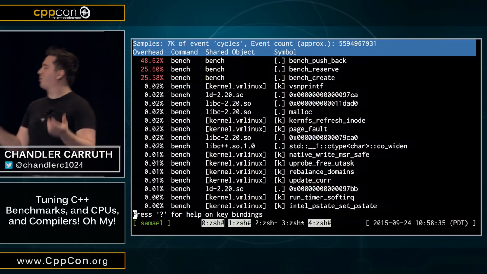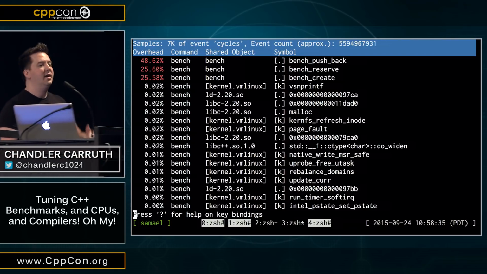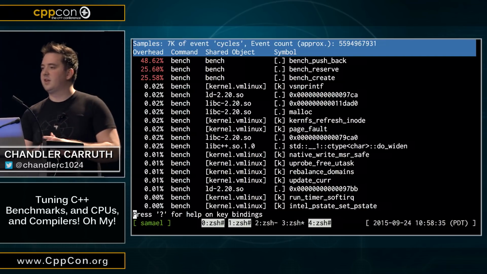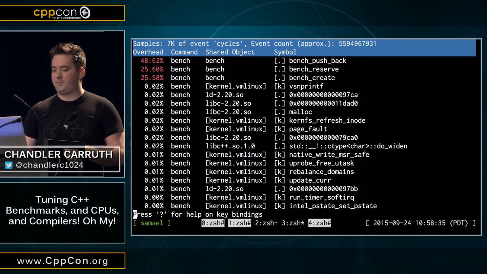So this is your most basic profile. It's a flat profile, right? Here are the functions. Here is how long we were actually inside of them. Making some sense? All right.